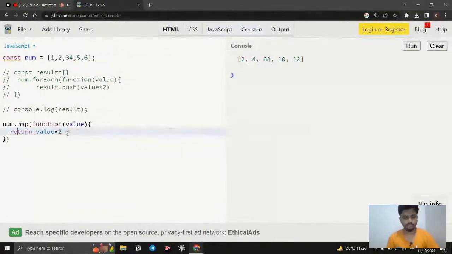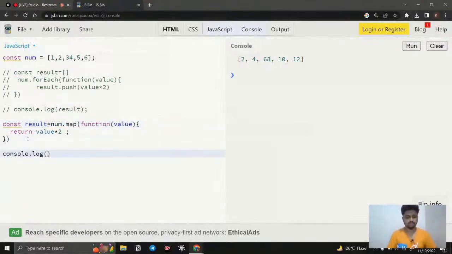So what the map method is going to do is return an array. If I say const result here, you can see the same exact thing. So what is happening here? The map method itself returns an array even if you don't return anything.